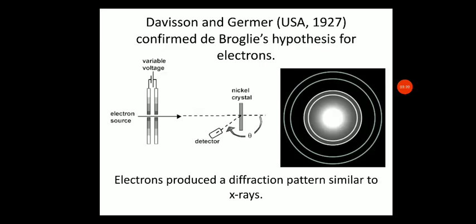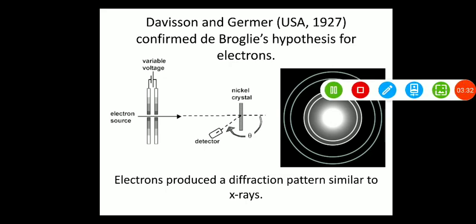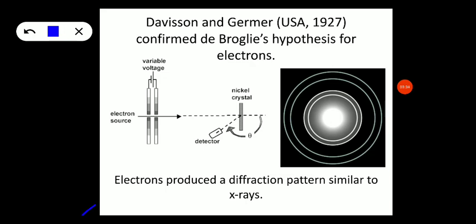Davisson and Germer confirmed de Broglie's hypothesis for electrons through experimental evidence, because the electrons produced a diffraction pattern similar to X-rays. Since X-ray has a wave property, definitely the beam of electrons should have the wave property.